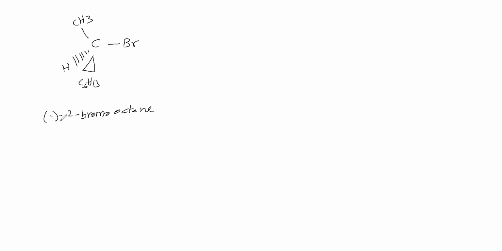Next, R and S configuration is there. RS nomenclature, how to say? That point we will see. Whether this is an R configuration or S configuration, how to say? So to say R configuration or S configuration, what we have to do? We have to bring the parent chain vertical.